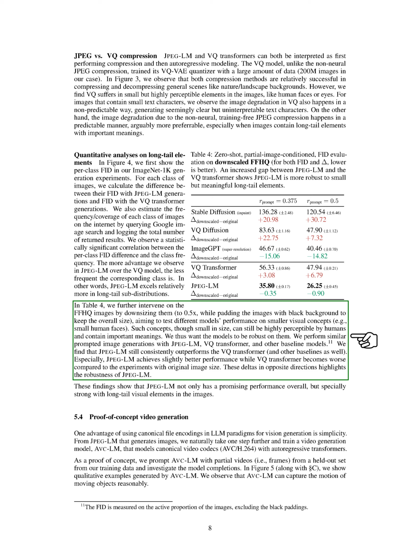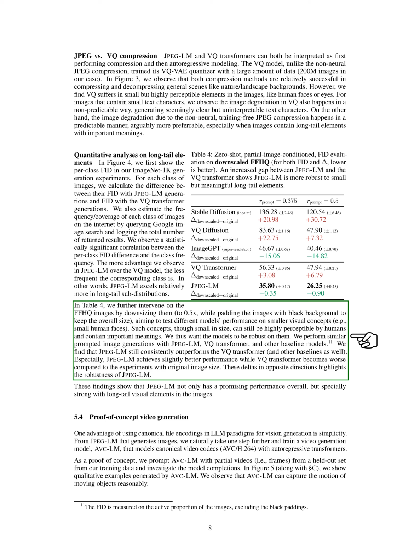Next, we explore the FFHQ images by reducing their size to half while adding a black background to maintain overall dimensions. This allows us to test how different models handle smaller visual concepts, like small human faces, which are still important for human perception. We generate images using JPEG-LM, VQ transformer, and other baseline models, and we find that JPEG-LM consistently outperforms the VQ transformer and other models.